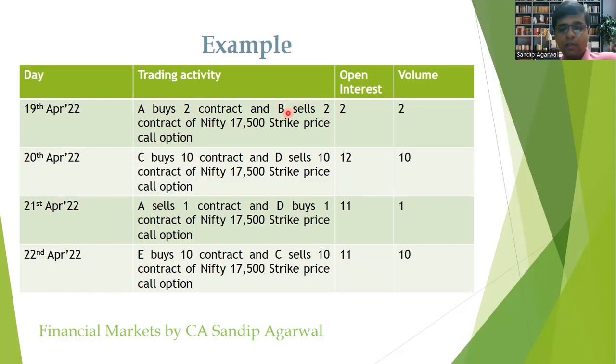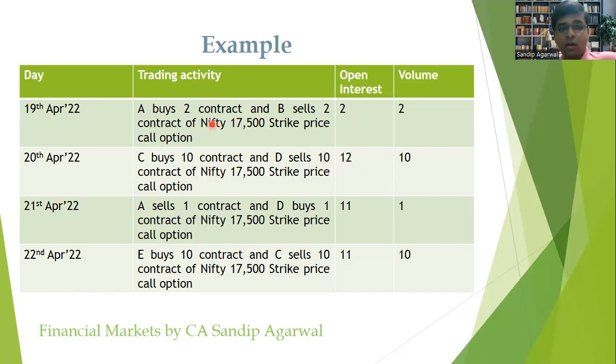Now say on 20th April 2022, another person C buys 10 contracts and person D sells 10 contracts of the same strike price 17,500 of the Nifty underlying call option. Now in this case, the total open interest will become 2 plus 10, which is 12. Why 12?